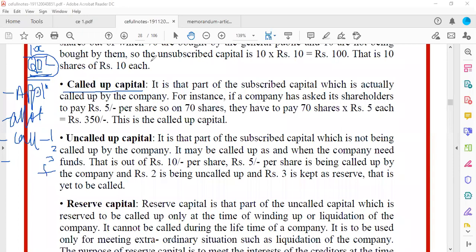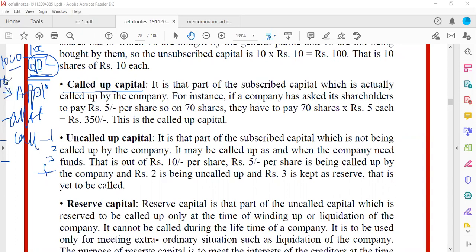People are coming and buying my shares, but how much will they pay in the starting? Each share is 1,000 rupees, but you need not pay 1,000 rupees to buy the share. You can pay 10 rupees for application, and that's enough.